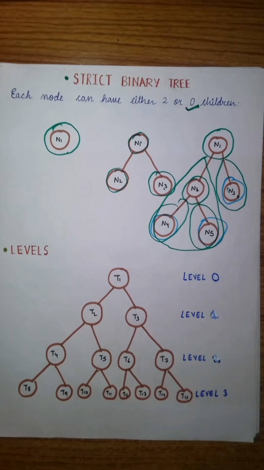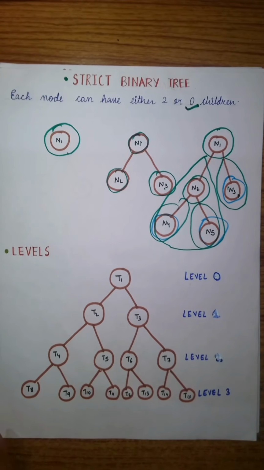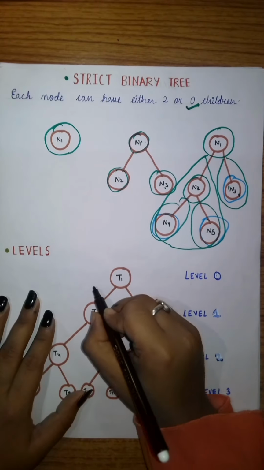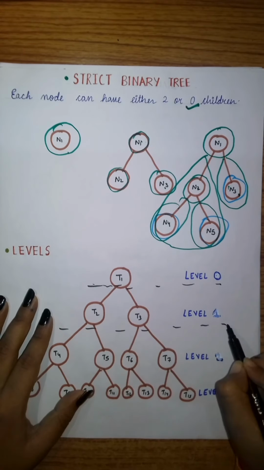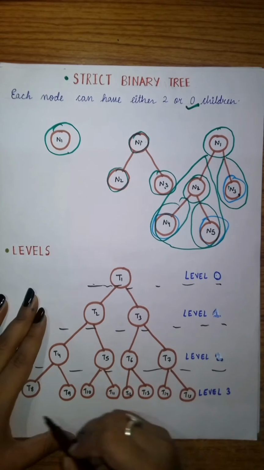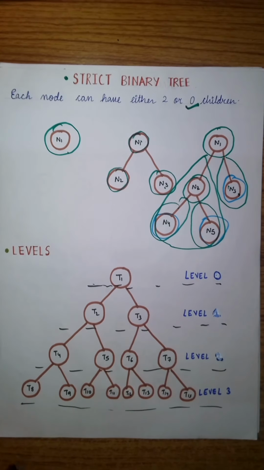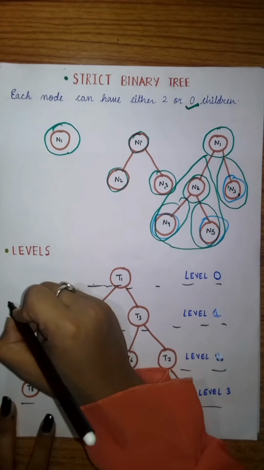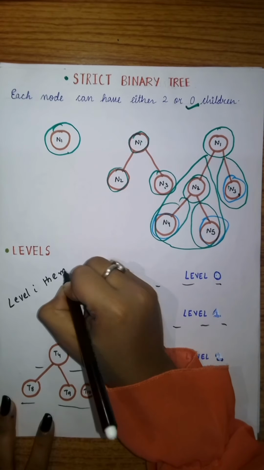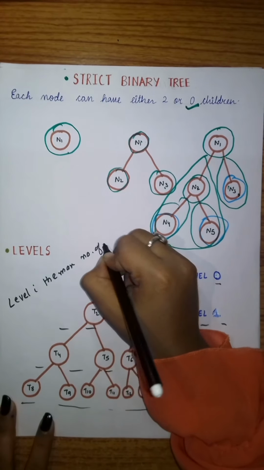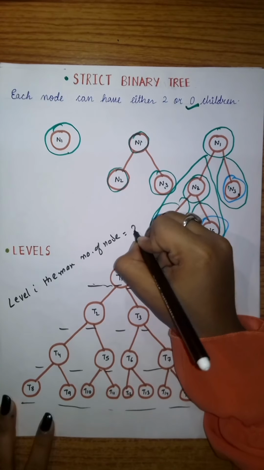Now we will study about levels. What is a level? What is the maximum number of nodes in each level? How can we decide? The first node is level 0. The next part is level 1. The next is level 2 and so on. First, how many nodes will be there in each level? We will decide. For example, in level I, the maximum number of nodes will be 2 to the power I.